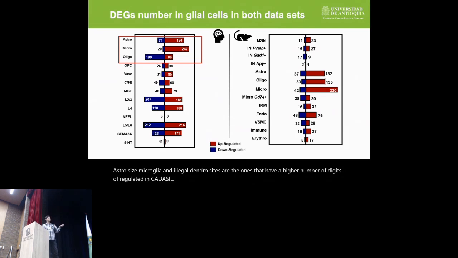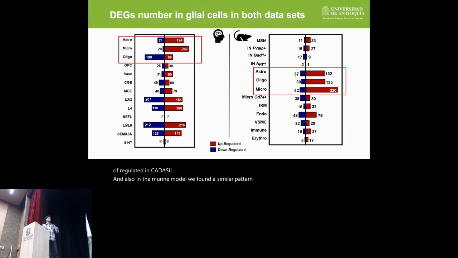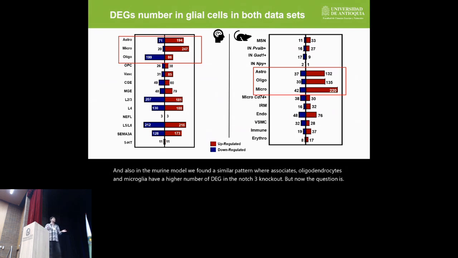And also in the murine model, we found a similar pattern where astrocytes, oligodendrocytes, and microglia have a higher number of DEGs in the Notch3 knockout. But now the question is, what cellular processes are related to these DEGs?